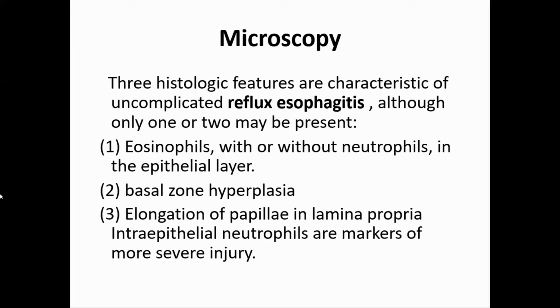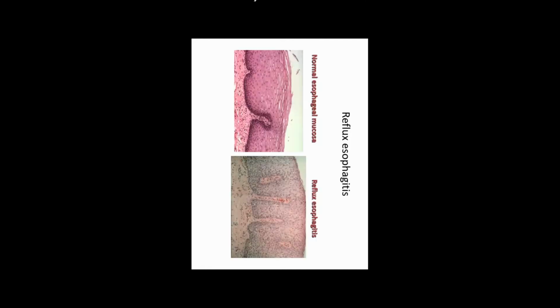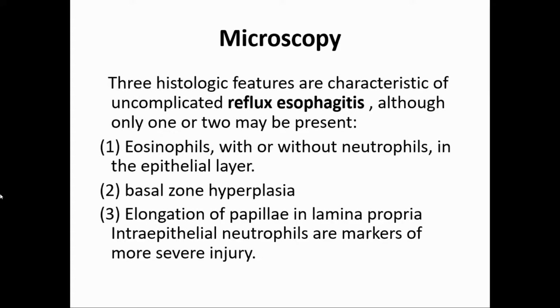Under the microscope, what will you see in the esophagus in GERD? Three histological features are characteristic of uncomplicated reflux esophagitis, although only one or two may be present. First is eosinophils, with or without neutrophils, in the epithelial layer. Second is basal cell hyperplasia.